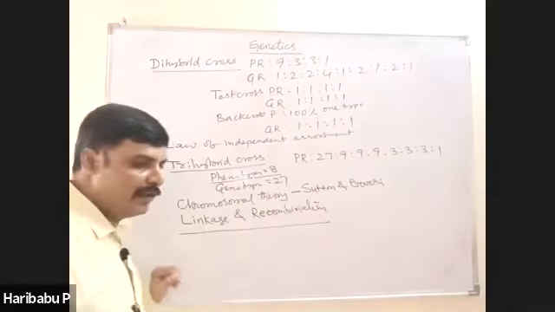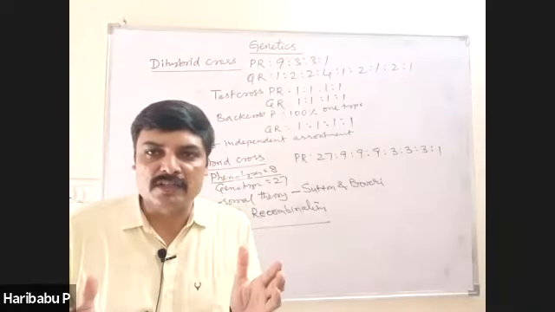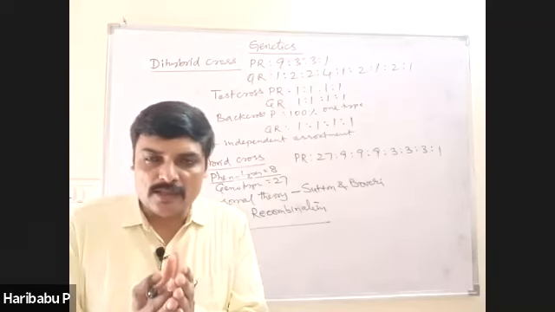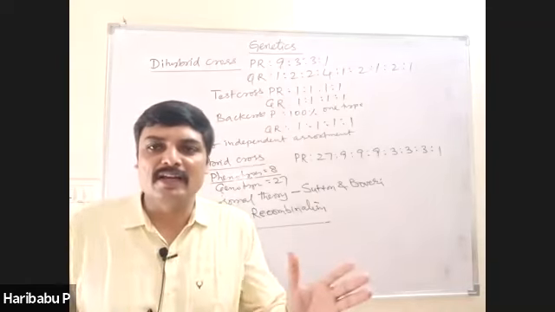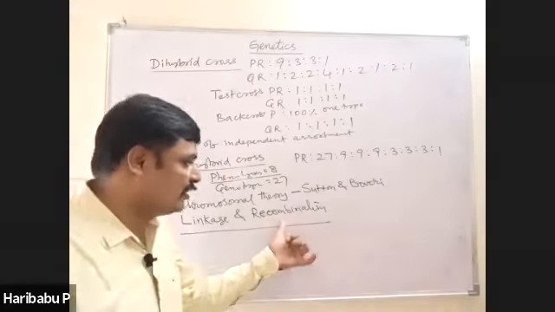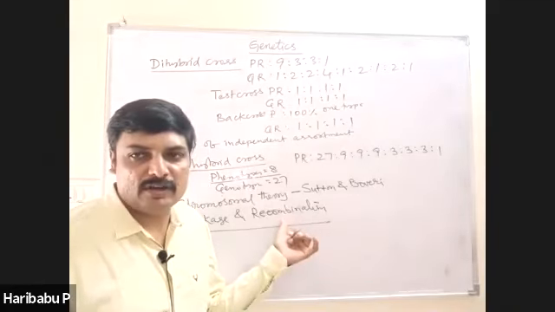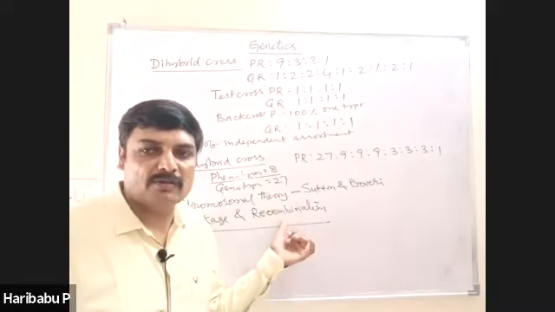What is meant by linkage? The presence of 2 or more genes on the same chromosome together is called linkage. All the genes on one chromosome are said to be linked. And what is recombination? Recombination is a new combination that is caused due to crossing over. In which phase of meiosis does crossing over occur?